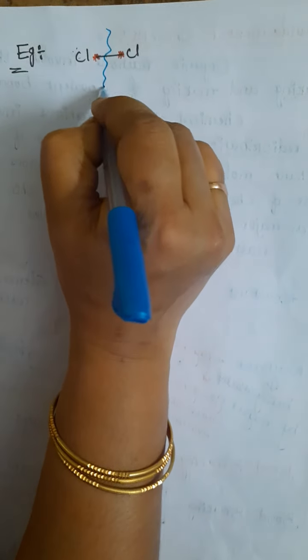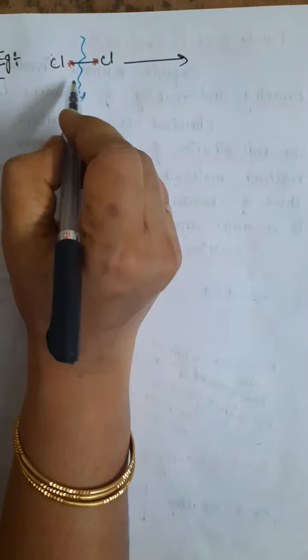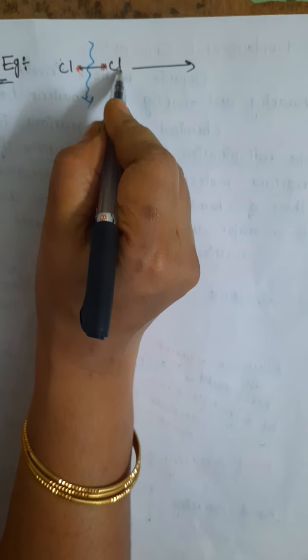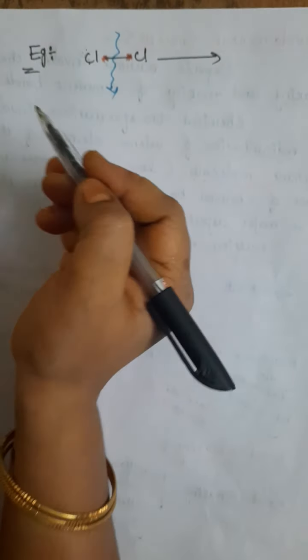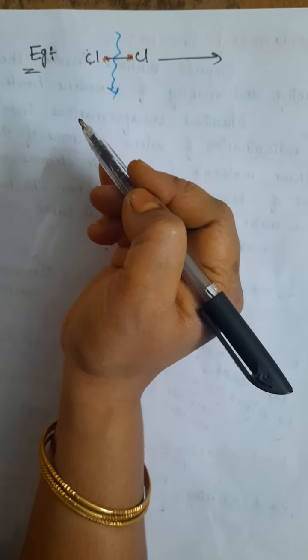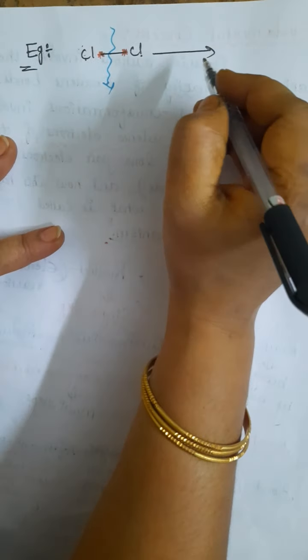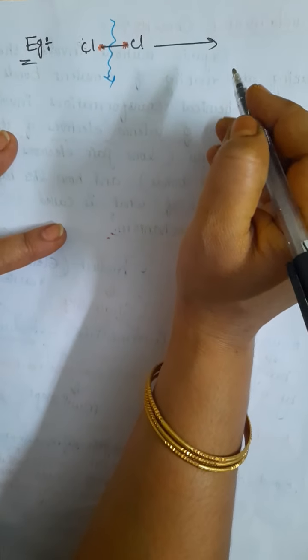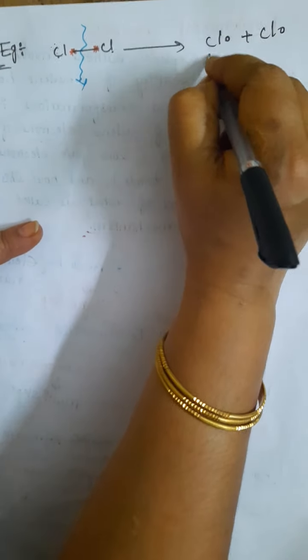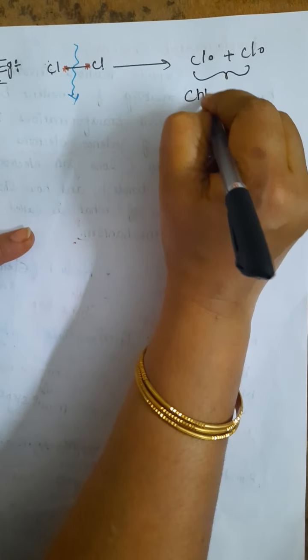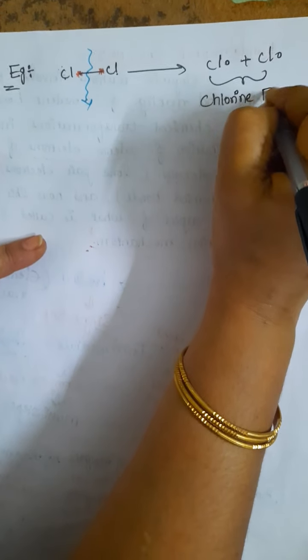When the bond is broken, how many electrons are liberated? Two electrons. But these two electrons do not go towards one chlorine side or the other, because both are similar atoms. Both have an equal tendency to attract the bonded pair of electrons towards themselves in a molecule, which is what we call electronegativity. So each one gets one electron. These are called chlorine free radicals.